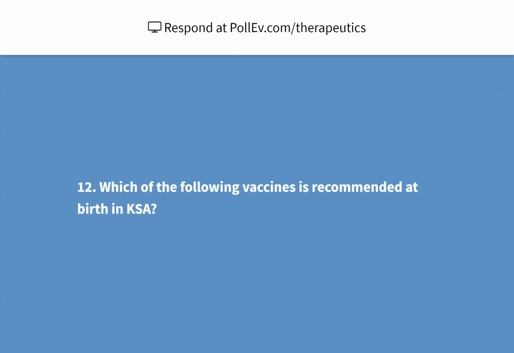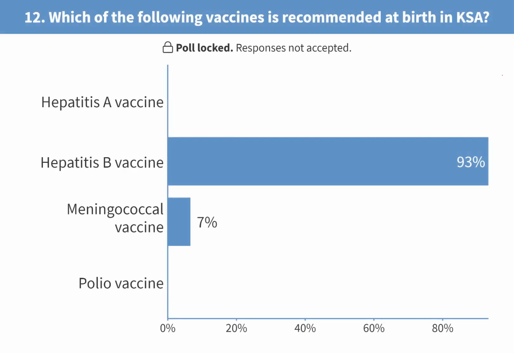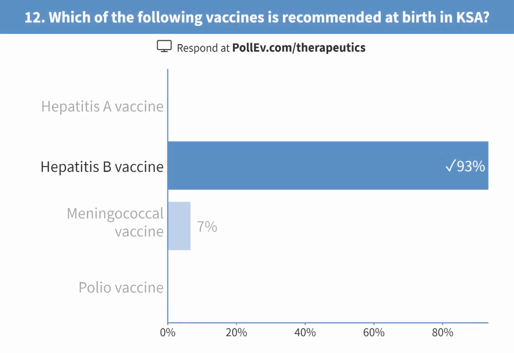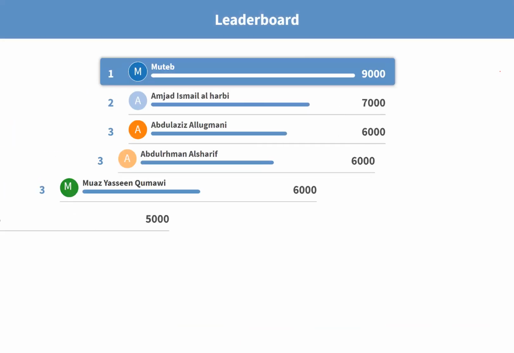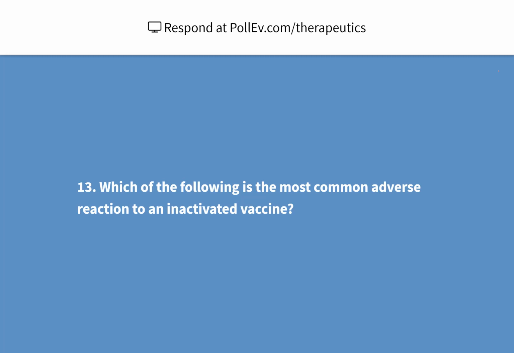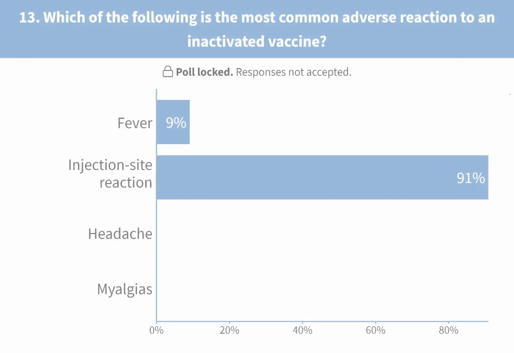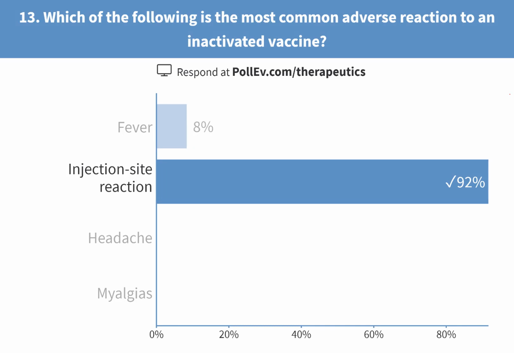Question 12. Which of the following vaccines is recommended at birth in Saudi Arabia? Okay, that was an easy one actually. Hepatitis B vaccine. Remember the two vaccines recommended at birth in Saudi Arabia: hepatitis B and BCG. Which of the following is the most common adverse reaction to an inactivated vaccine? Sorry, I pressed it before time. It's injection site reaction. That's nice.